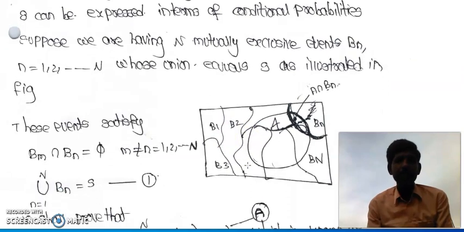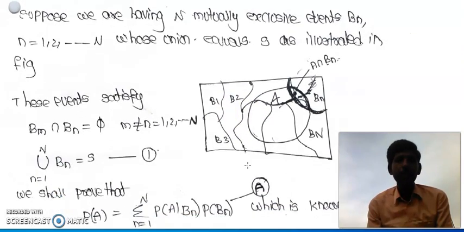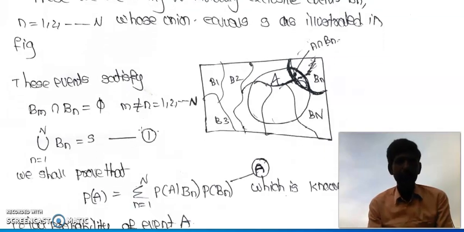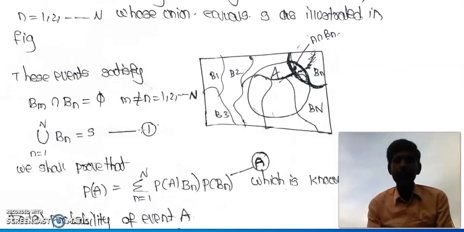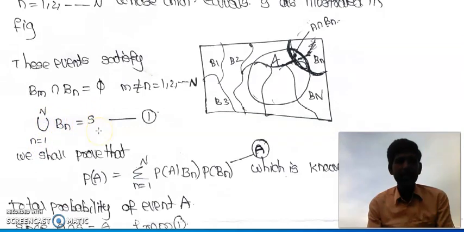Now these events are said to be mutually exclusive events. So Bm intersection Bn equals null set, provided m is not equal to n, where n equals 1, 2, 3 and so on to N. When all these events are combined, they can be written as the sample space: union n equals 1 to N, Bn equals S.